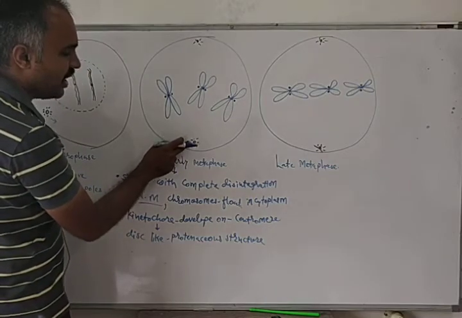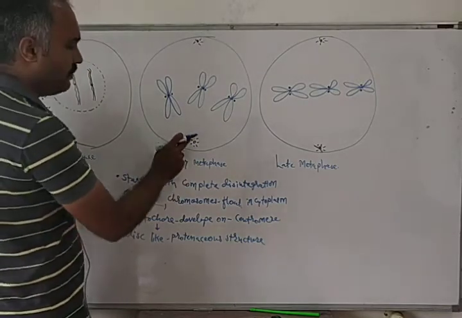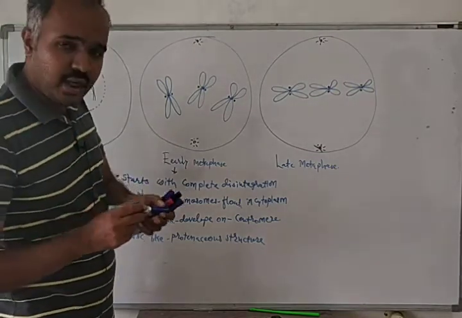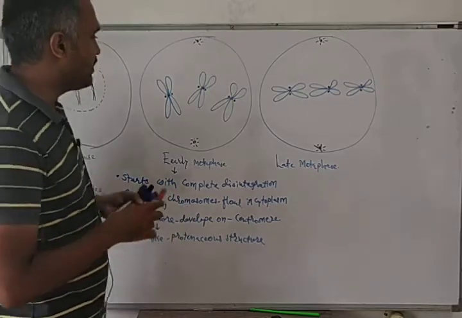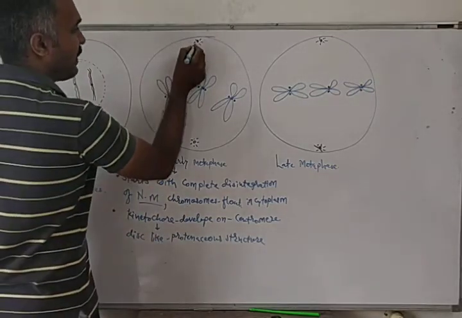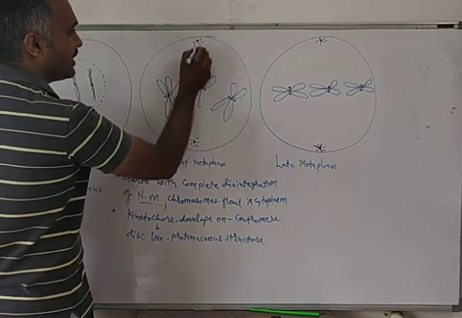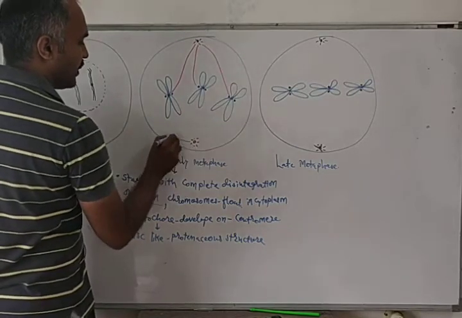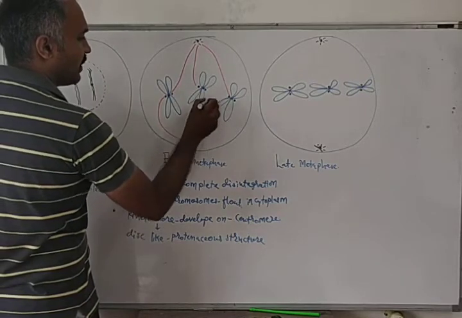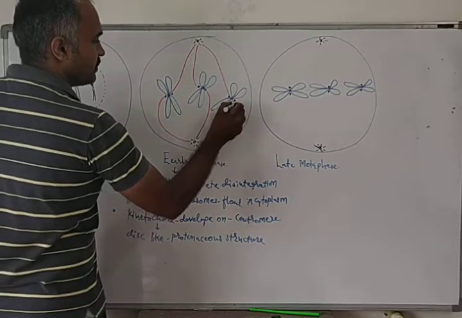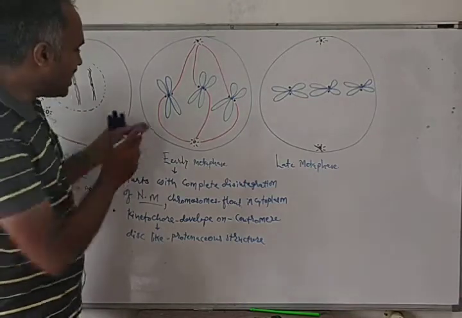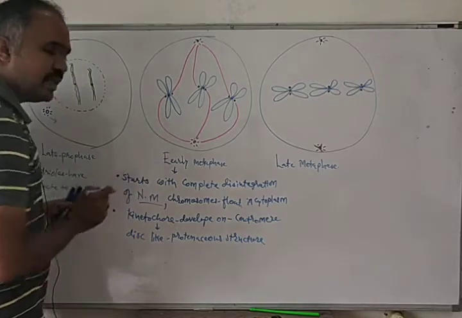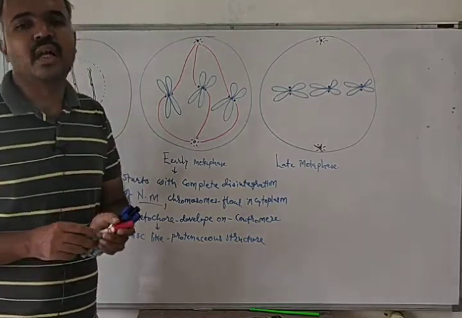And from these centrioles, spindle fibers will arise. See here, spindle fibers are arising from the centrioles. These are known as spindle fibers, and they are attached to the kinetochores.